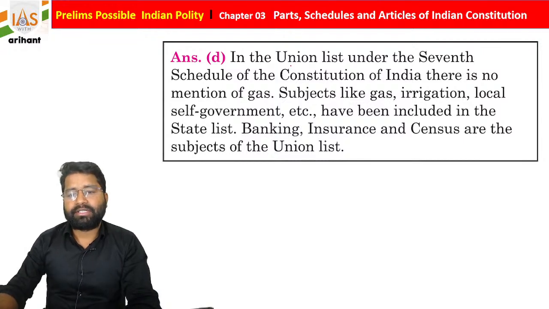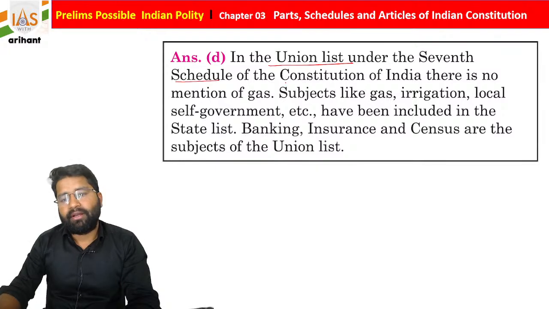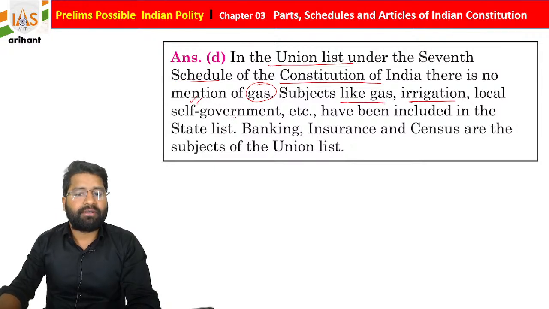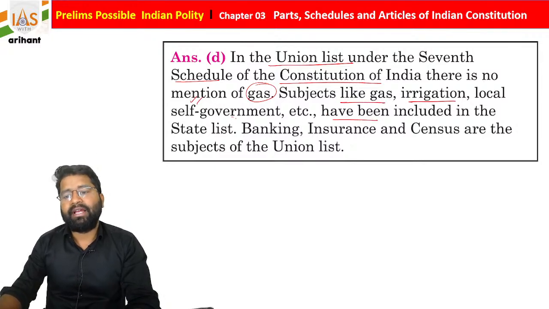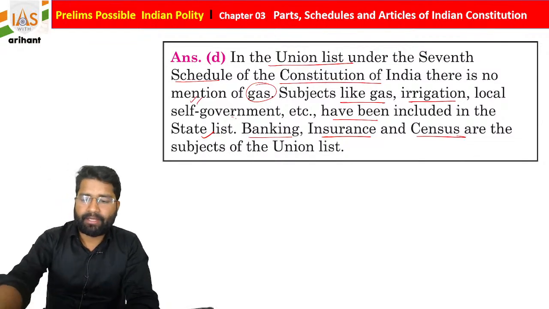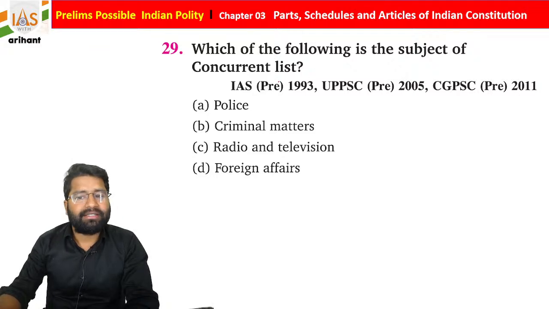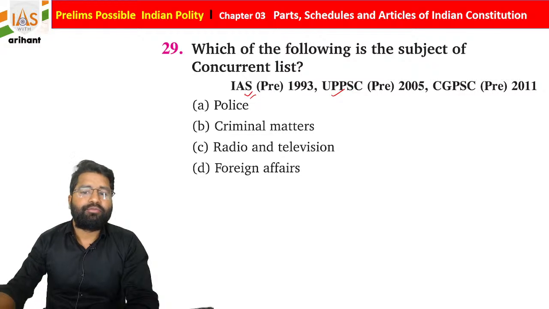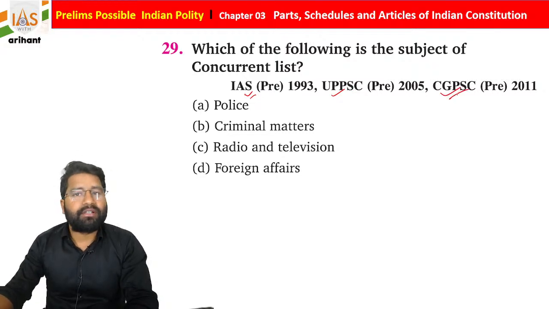So we just saw that the Union List under the 7th Schedule of the Indian Constitution has no mention of gas. Subjects like gas, irrigation, local government, local self-government, etc. have been included under the state list. Banking, insurance and census are subjects of the Union List, students. So just try to remember this also. This question was asked in multiple examinations, UPSC IAS Pre, UPPSC Pre, Chhattisgarh PSC Pre.